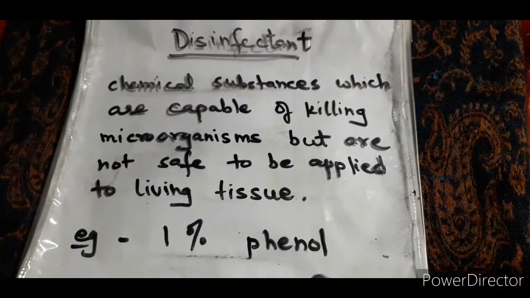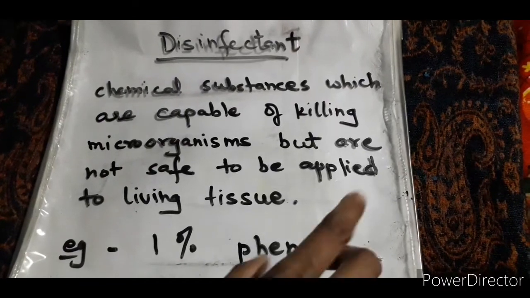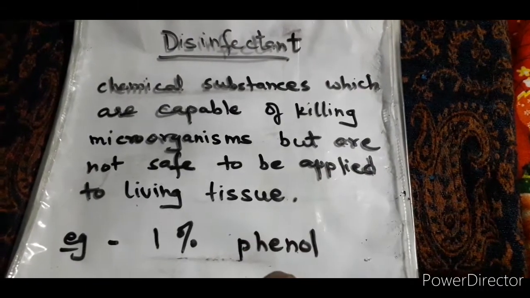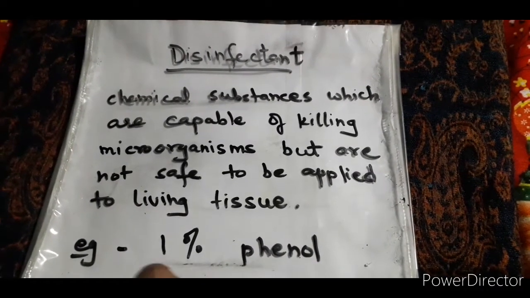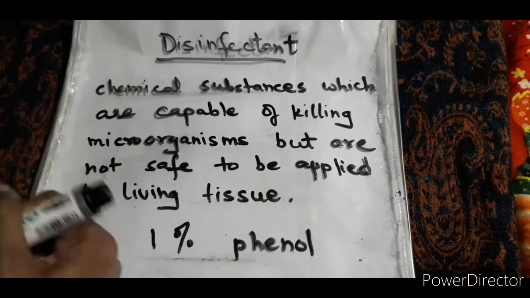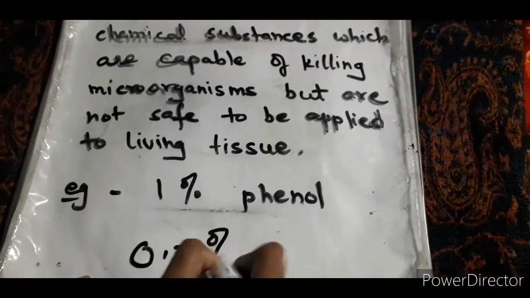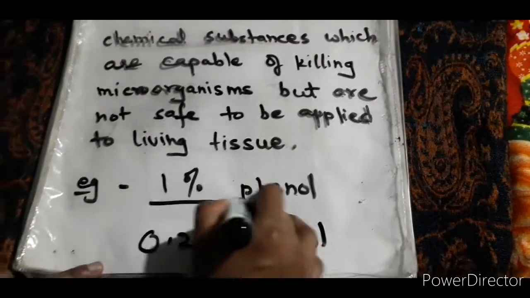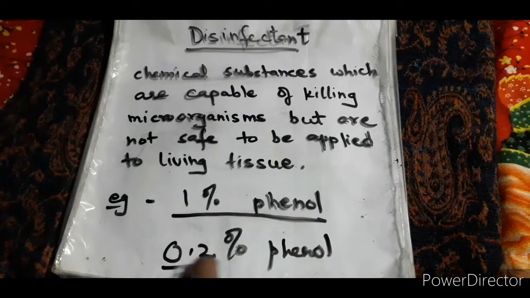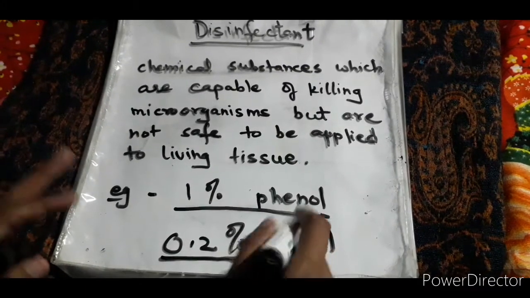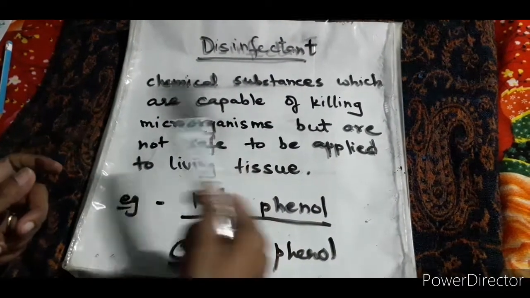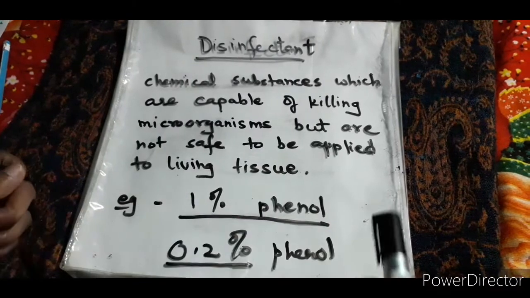I have written one example, and that is 1% phenol. It's there in your course. It's very important because phenol comes in disinfectants, and it also comes in antiseptics. When it is a disinfectant, its concentration is 1%, but when it comes in antiseptics, its concentration changes from 1% to 0.2%. When we say 1%, it means it is a disinfectant. When we say 0.2% phenol, it means you are talking about it as an antiseptic. So it's very important that you don't get confused between antiseptics and disinfectants, and these two topics are very important which come in your board examination.